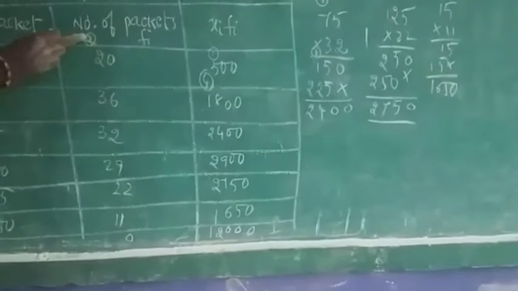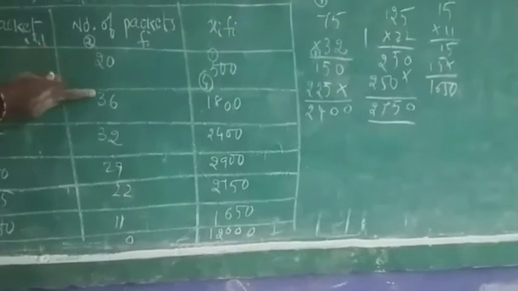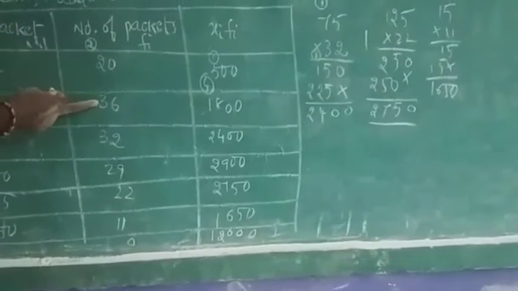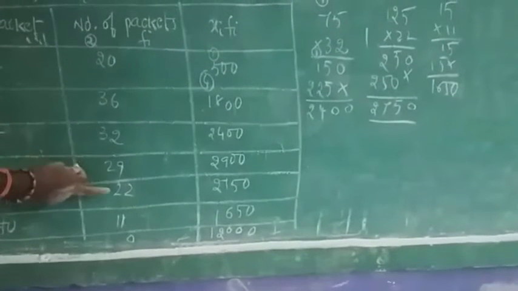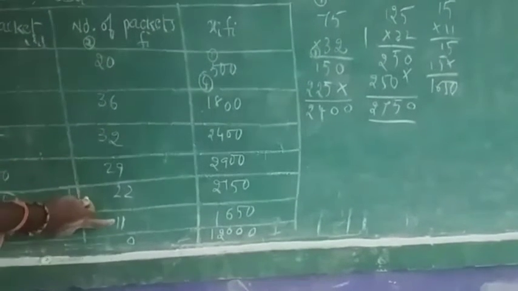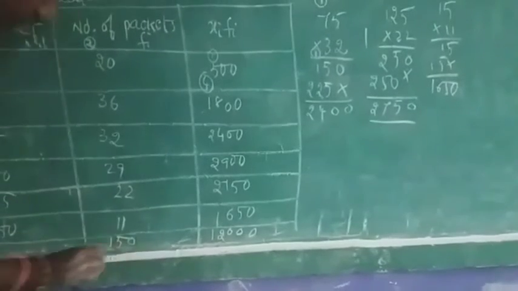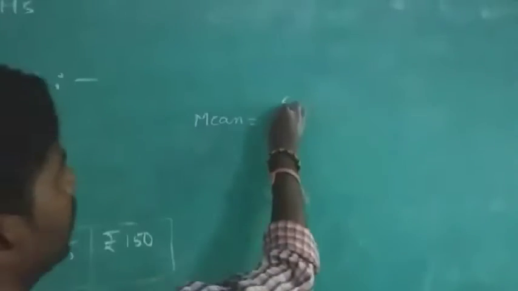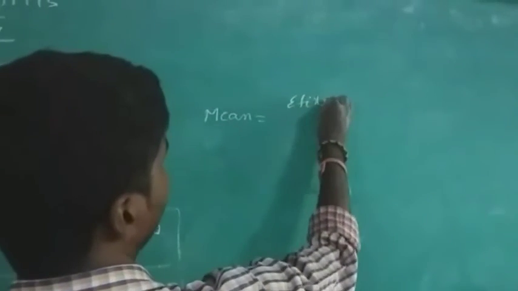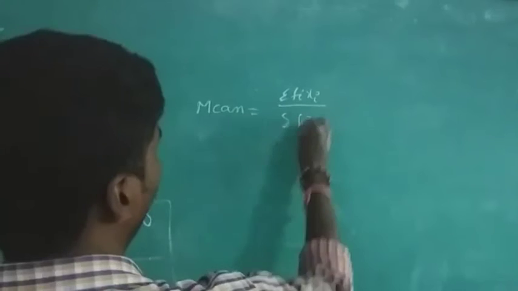2 plus 2 is 4, 4 plus 3 is 7, 7 plus 3 is 10, 10 plus 2 is 12, 12 plus 2 is 14, 14 plus 1 is 15, so 150. So how will you find the mean? Mean is summation fi xi by summation fi.